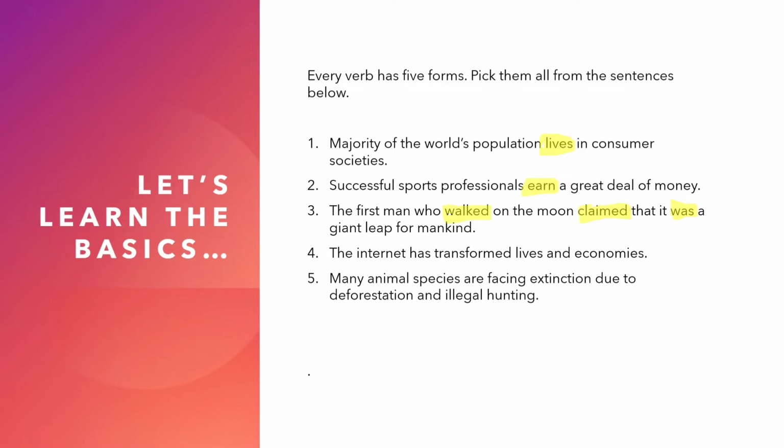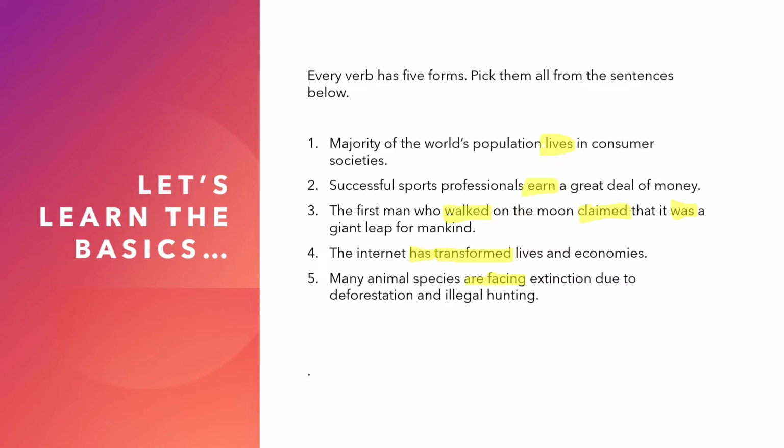Look at the 4th sentence. The internet has transformed many lives and economies. So here has is the verb, and just like that, transformed is also the verb. Okay, and now many animal species are facing extinction. You can see are is the helping verb here, facing is the main verb here.